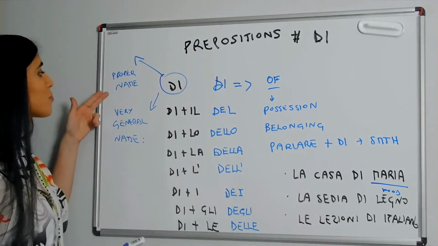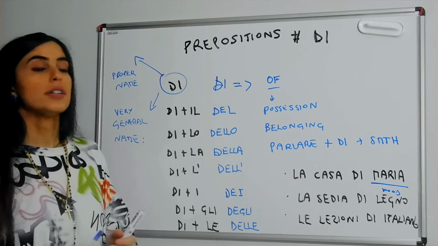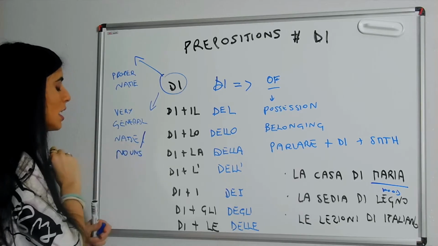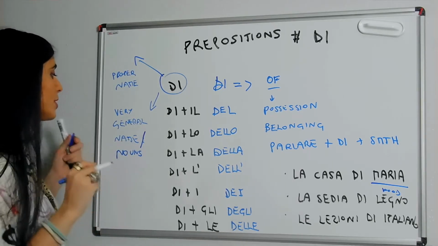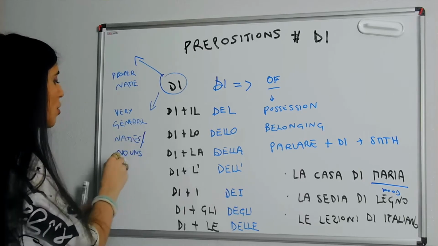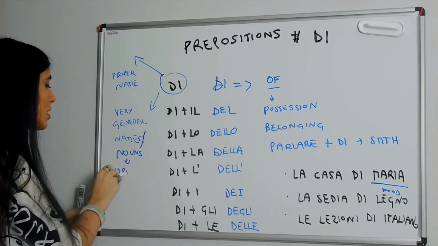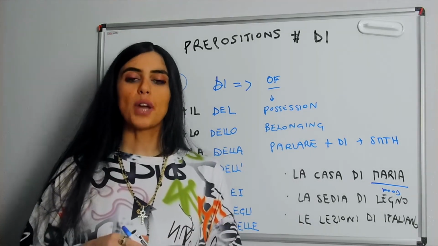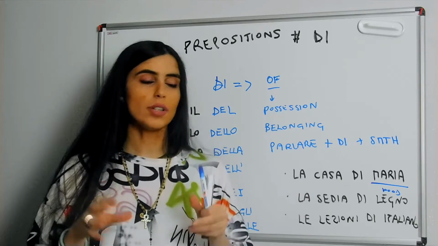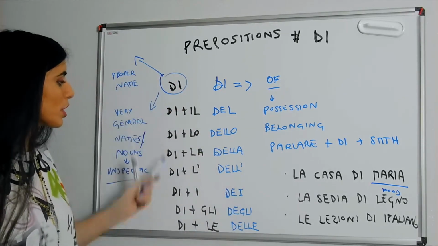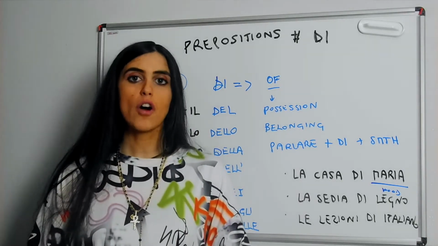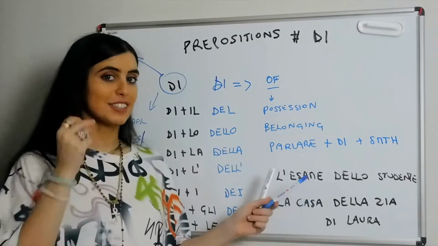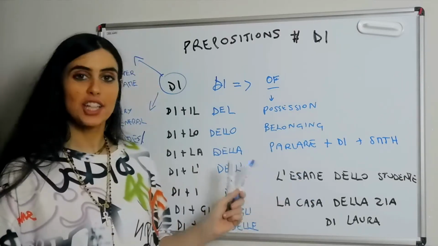So, when you have proper names, or when you have very general names or nouns, when they are a bit unspecific, then you're going to have simply di. But if we are individuating a specific set of individuals, then we're not going to use di, but we're going to use one of the combined versions for di. For example, guys, just like that, we have changed the sentences.